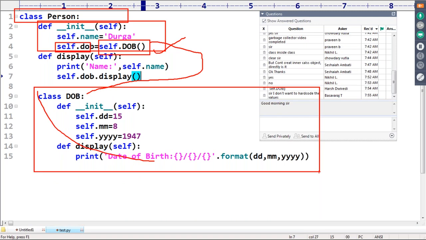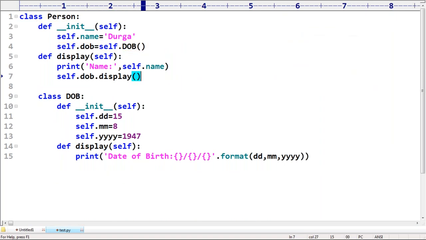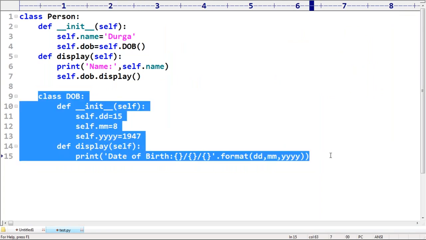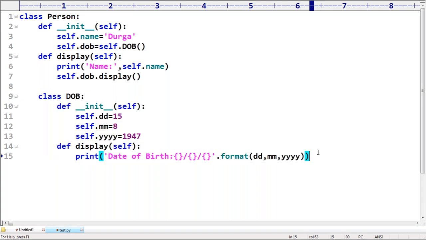That's why I define the DOB class inside Person. Why are you taking dob as a separate class? Because dob is always going to talk about the person. Without an existing person, the dob can't exist. That's why the DOB class should be part of the Person class. You are not required to take it outside as a separate entity. Remember that. Are you getting it?